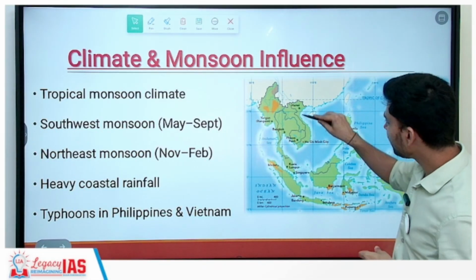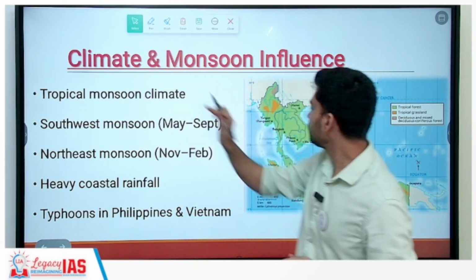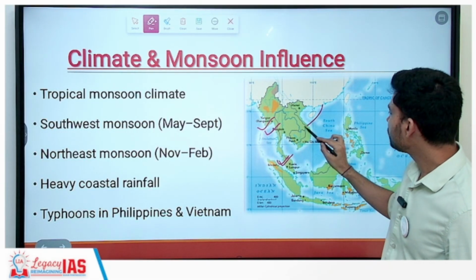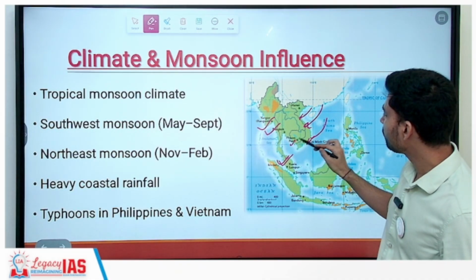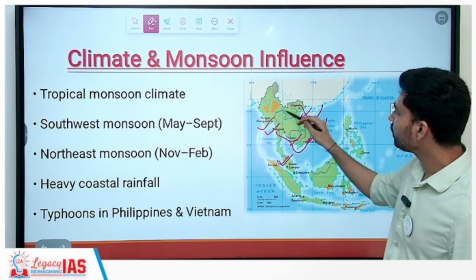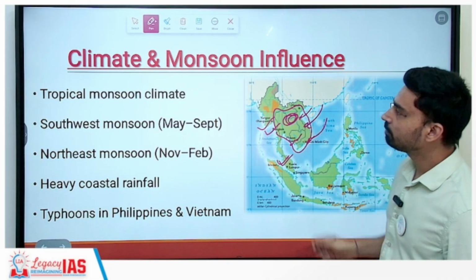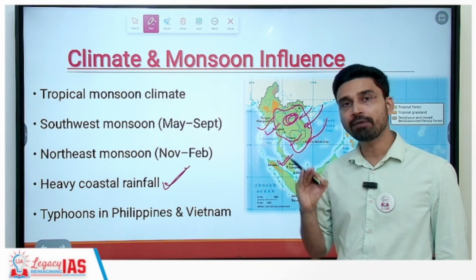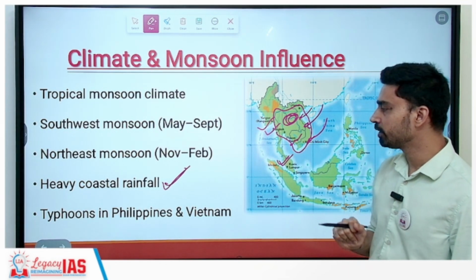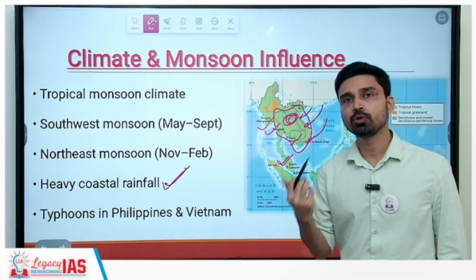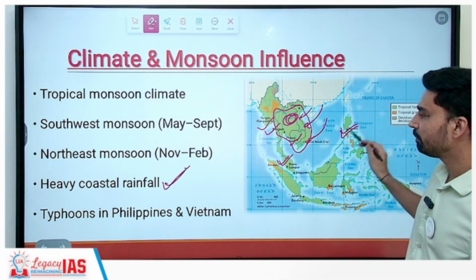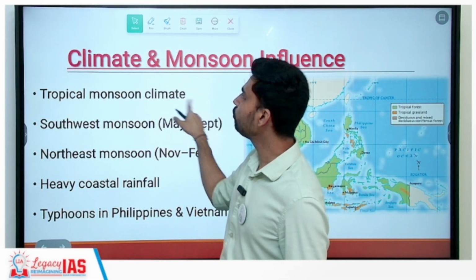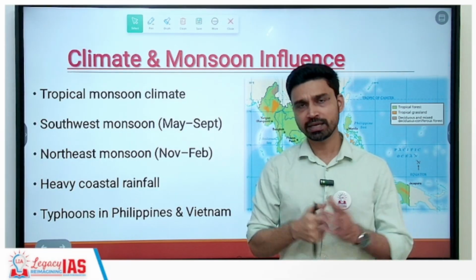And the coastal areas of this region, either the western coast such as the Thailand and Myanmar coast and the Malay Peninsula, or the eastern coast such as the Vietnam coast largely and to some extent Thailand, because of the narrow nature here, the central part also to some extent is sometimes influenced by cyclones, and heavy coastal rainfall is a defining feature of this entire Southeast Asia region. Typhoon is a term used for tropical cyclones in countries such as the Philippines and Vietnam. So basically they are the same, and in some areas they are called hurricanes, like in the United States of America.